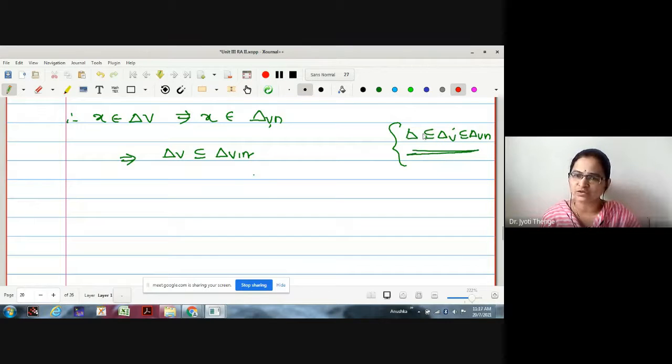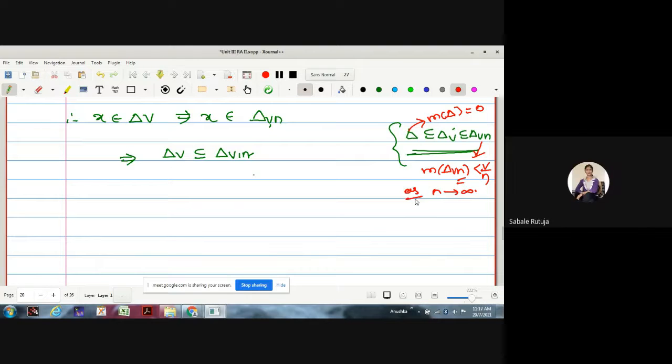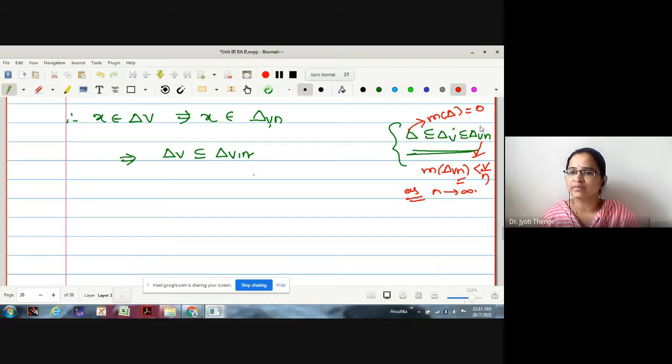Now, what is the aim actually? The aim is to show that the measure of this set delta is 0. For this, we will claim that the measure of the set delta vn is less than v by n. What will happen if I prove this? As n tends to infinity, this will be 0. Now if the measure of this bigger set is 0, what about the measure of delta v? It is 0. And what about the measure of delta? It is 0.